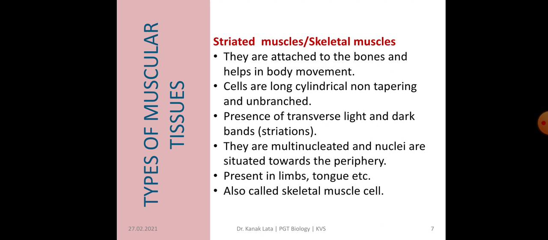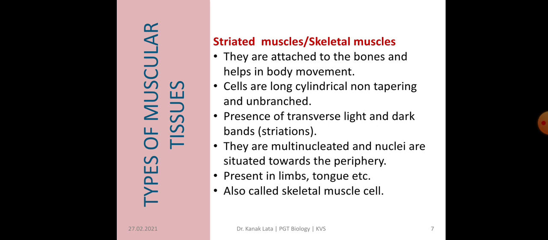First type of muscular tissue is striated muscles, which is also called skeletal muscles. These muscular tissues are attached to bones and help in body movement. The cells of these striated muscles are long, cylindrical, but non-tapering and also not branched. So, what are the characteristic features? The cells are long, cylindrical, non-tapering and unbranched.